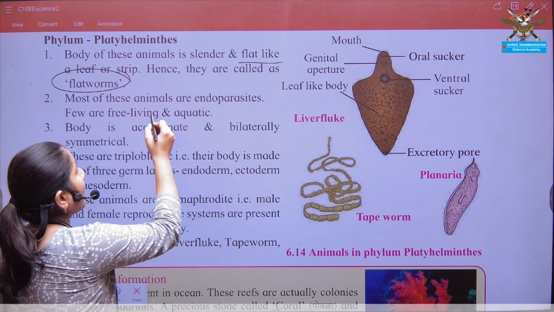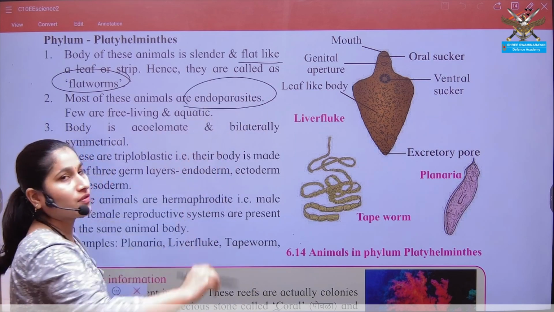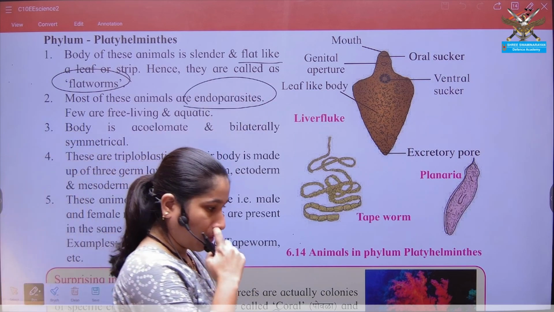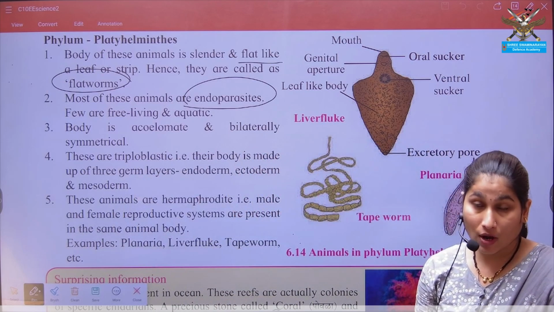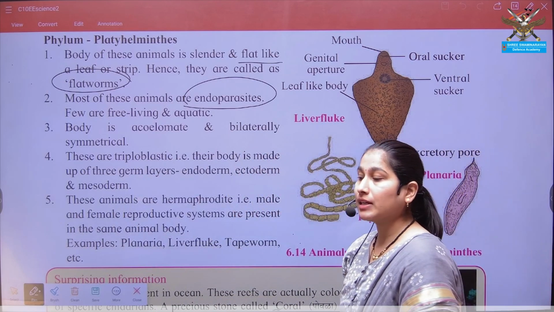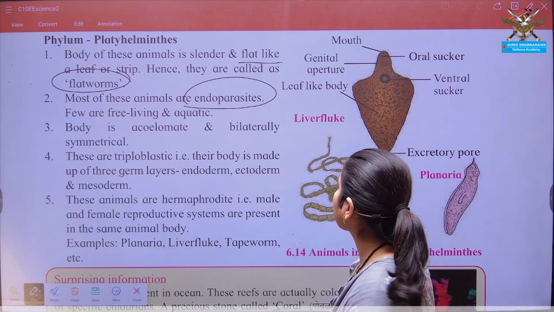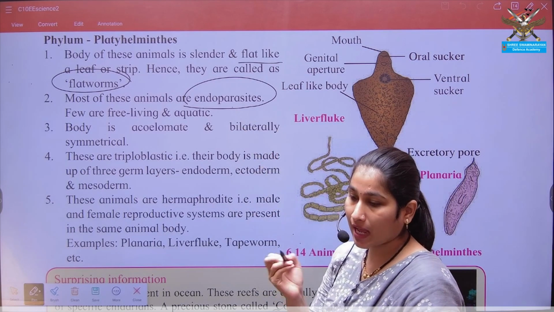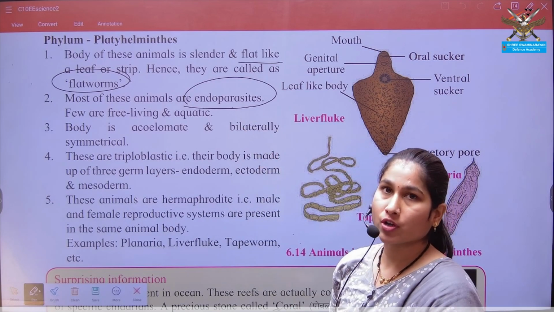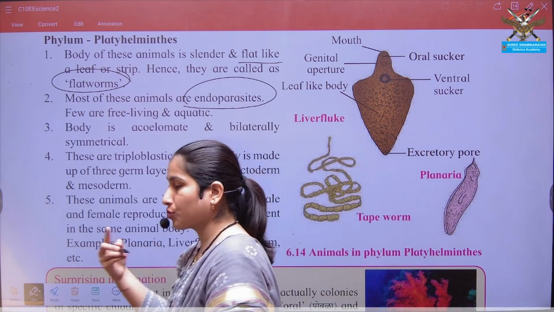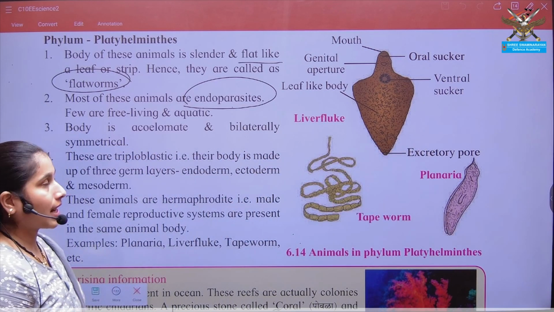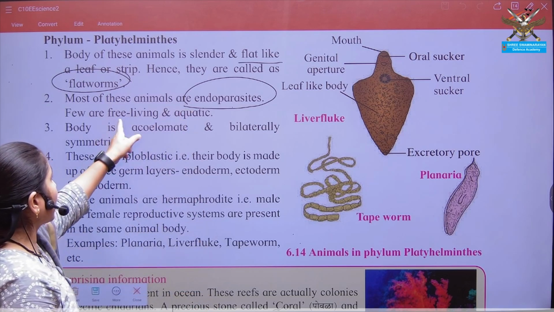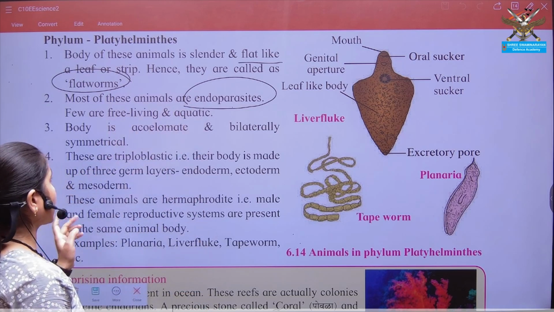They are parasitic. What is their habit and habitat? They are parasites, specifically endoparasites. They are living inside the body of an organism for their nutrition purpose, to acquire nourishment from the organism. So they are free living, aquatic and endoparasite.